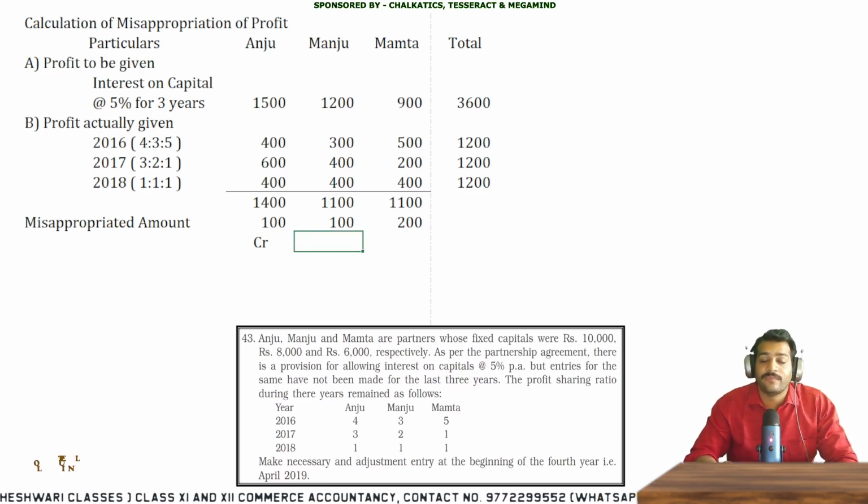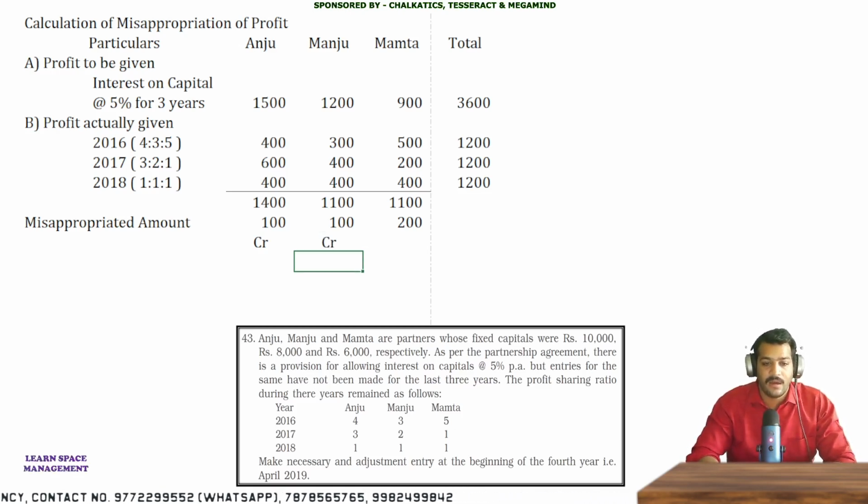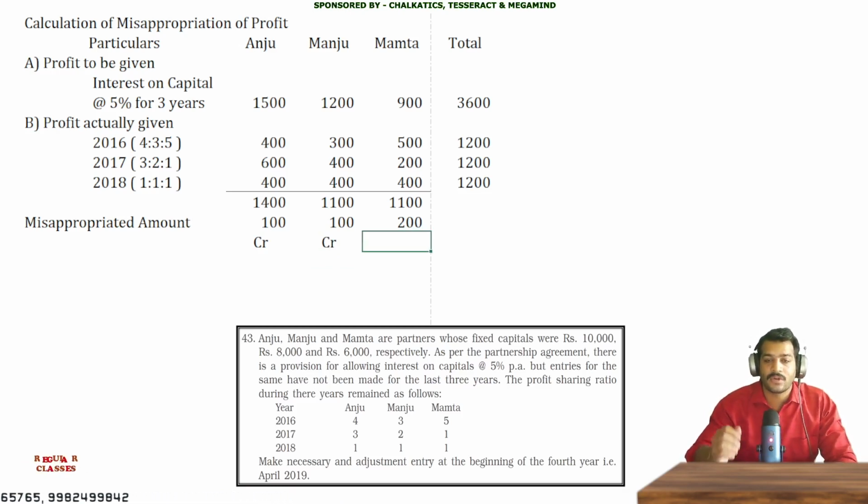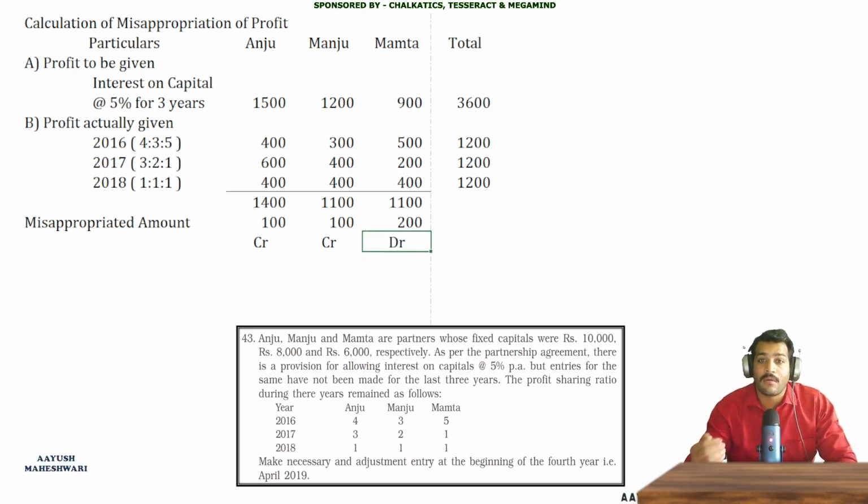Second, in case of Manju, 1,200 rupees we need to give, but we actually have given 1,100 only. Again, her account will also be credited. The third one is with Mamta: 900 we should give, but we actually have given 1,100, a difference of 200 rupees. That means we need to recover the money from Mamta.